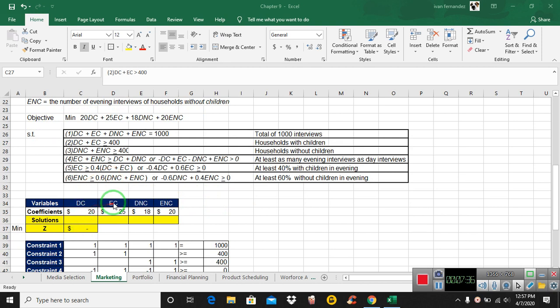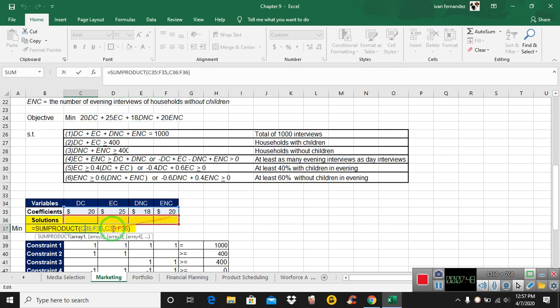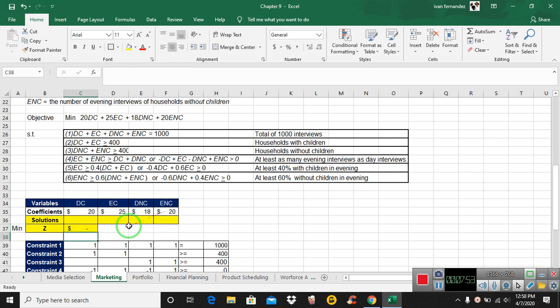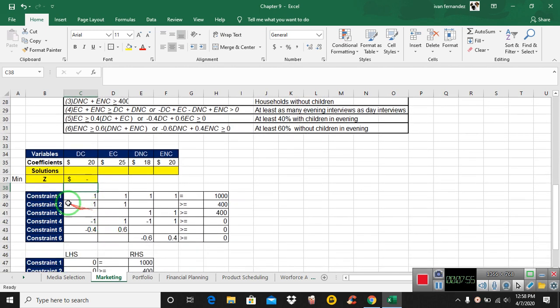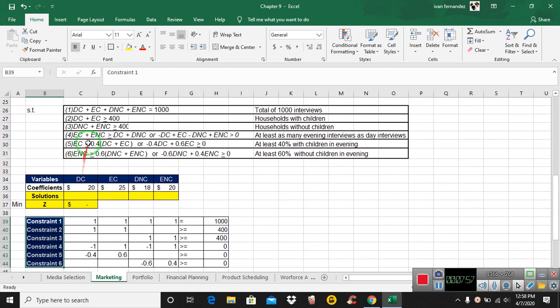So I have DC 20, EC 25, DNC 18, ENC 20. That comes from your objective, up here. And then we're going to take a look at our sum product to make sure. Yeah, sum product looks good. It's multiplying this range times that range. And then I have my constraints, not that many, only 6. So I'm going to take this data up here, and I'm going to put it down here. So 1 1 1 1 equals 1000, because it's 1 DC plus 1 EC plus 1 DNC plus 1 ENC equals 1000. So on and so forth.